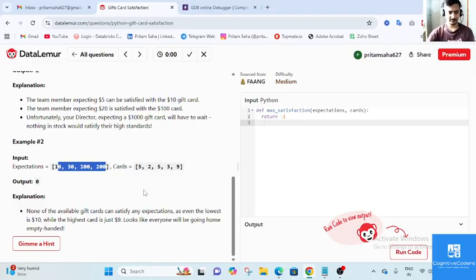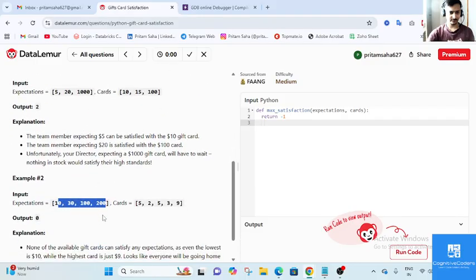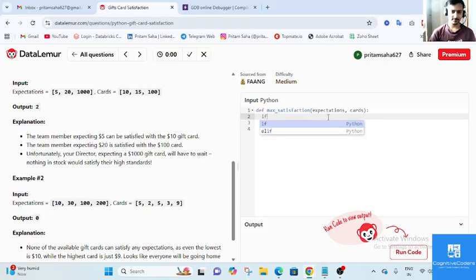So how can we implement this with two conditions? First we handle the no-expectation-satisfied case. First we will sort these two arrays: expectation.sort. This is a very simple thing, just sorting an array and iterating.